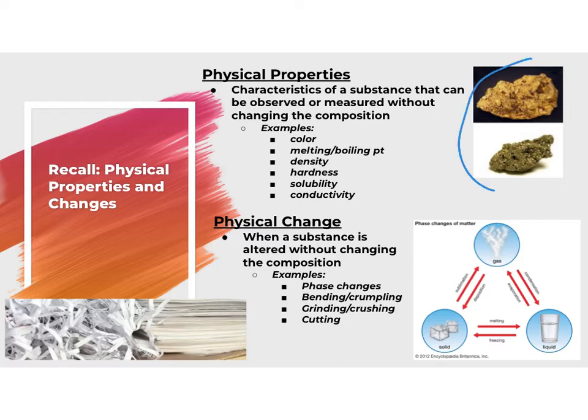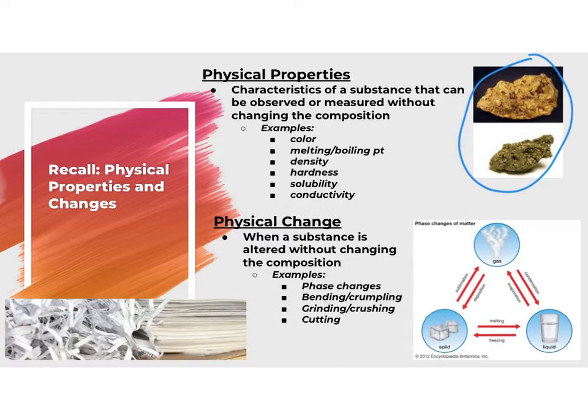So in this picture here, we have gold and fool's gold. Back in the day when they were digging up gold in the early part of moving out west in the United States, a lot of people thought that they had gold when really they had this pyrite. They look similar, however, they do have different physical properties. So their densities are going to be different. The color is slightly different. Hardness will be different, as well as the melting point and boiling point.